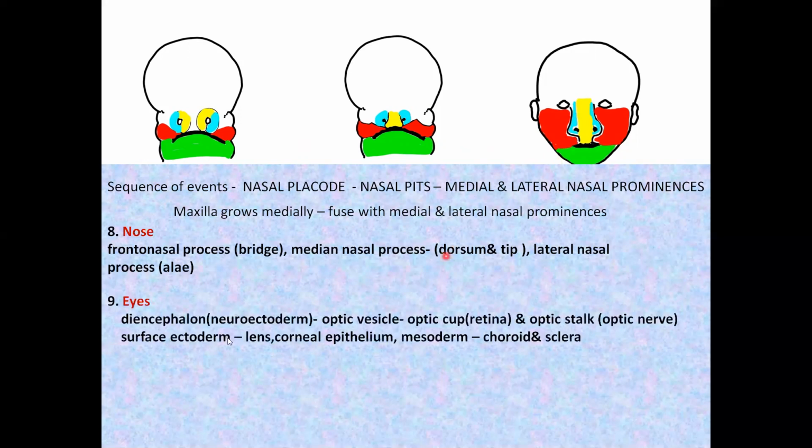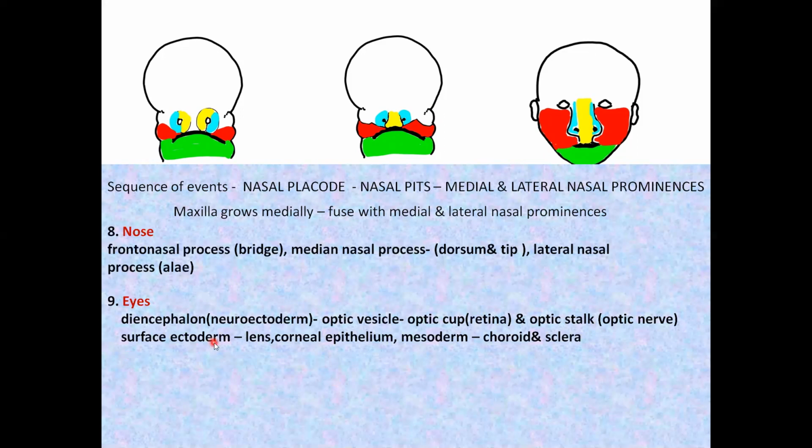The layers of the eyeball, they are going to be derived from neuroectoderm, surface ectoderm, as well as the mesoderm. In the region of the diencephalon, the neuroectoderm, it forms a projection outgrowth called the optic vesicle. This optic vesicle, it further differentiates into the optic cup and the optic stalk. The optic cup will give rise to the layers of the retina. The optic stalk gives rise to the optic nerve.